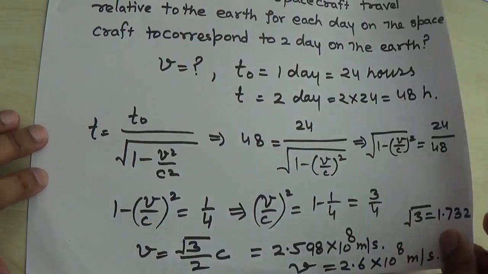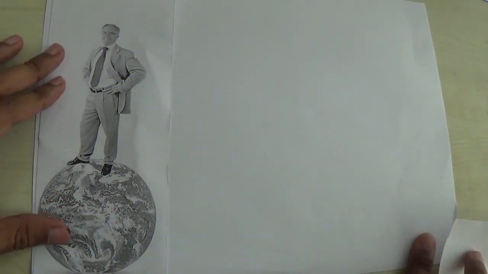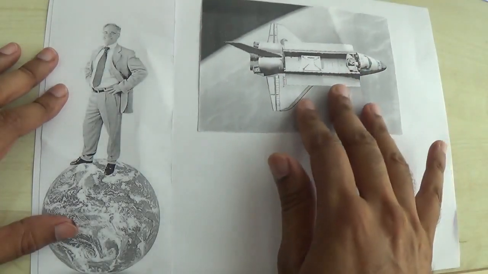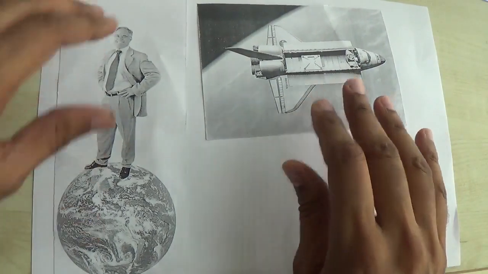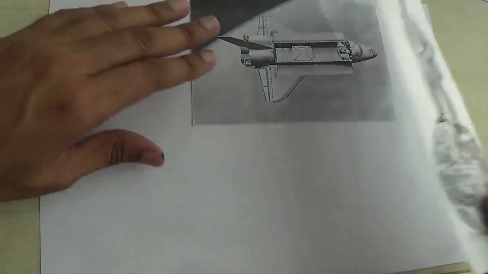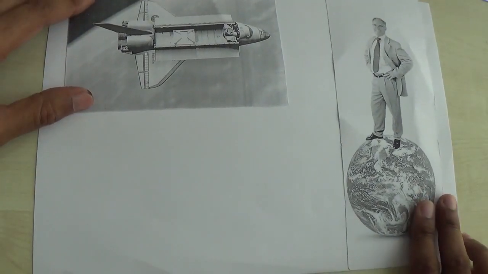And I have discussed here some points related to the stationary frame and a moving frame. So that phenomenon you can see here with this simplest example, that the person is standing on the Earth and this is a spacecraft, right? Or I can make it in a proper way by standing this person on this side and the spacecraft coming towards that.